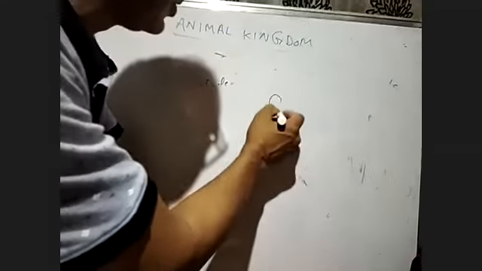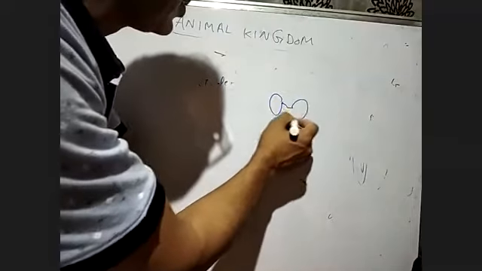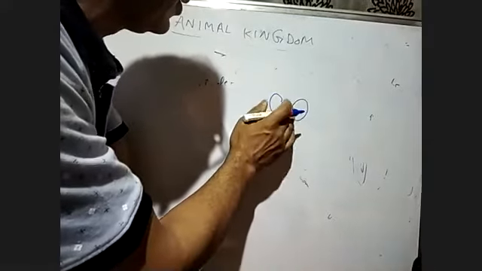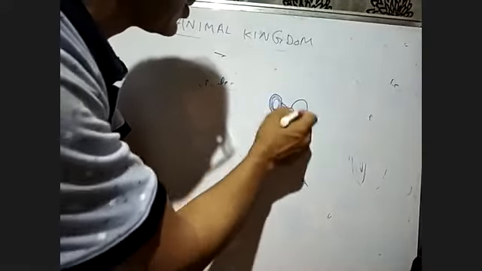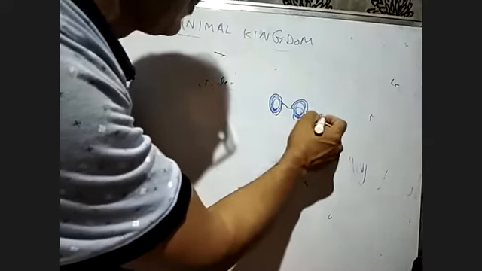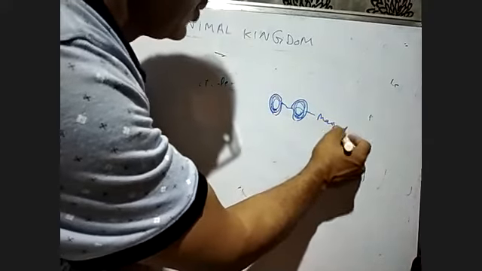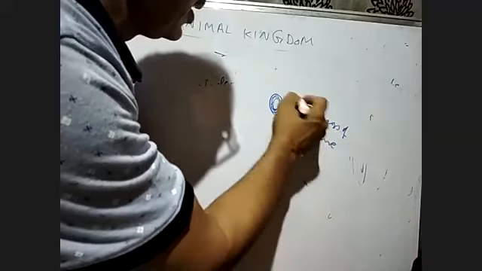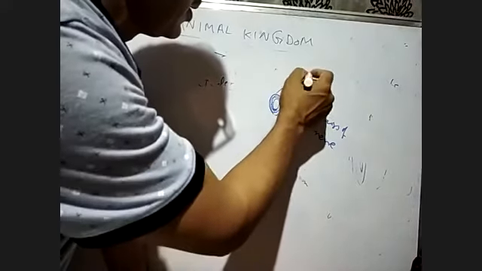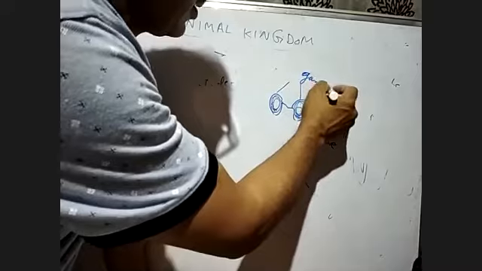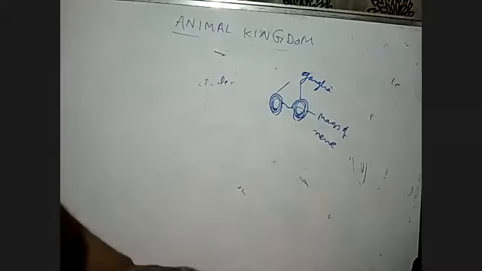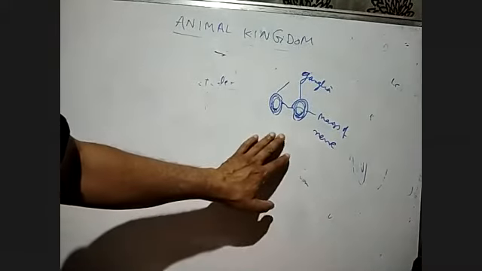A mass of nerve is called ganglia, and these two are the ganglia. They don't have a brain. The function of the brain is done by the mass of nerve.